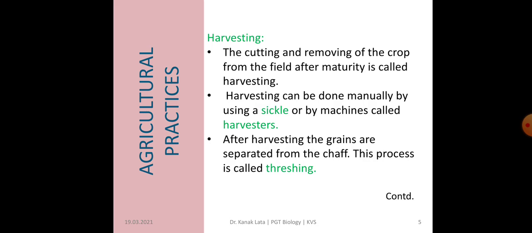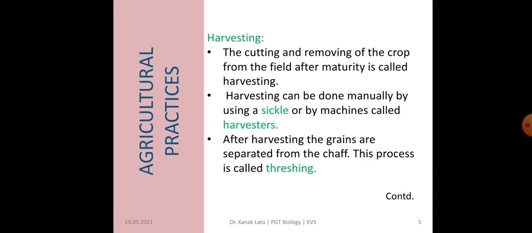Now the next is harvesting. When the crop matures, then the farmer will cut and remove the crop from the field. And this process of cutting and removing the crop from the field after maturity is called harvesting. Again, harvesting can be done manually with the help of a sickle or by machines called harvesters.